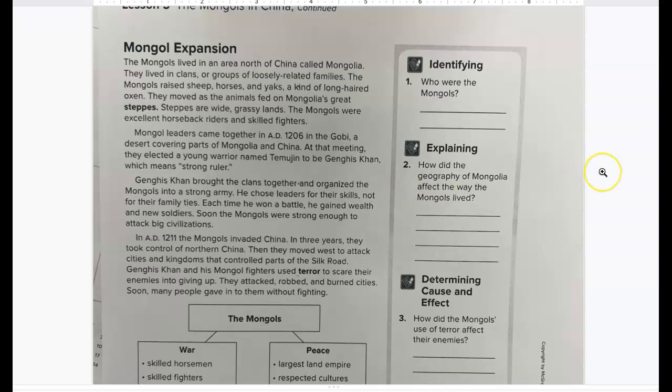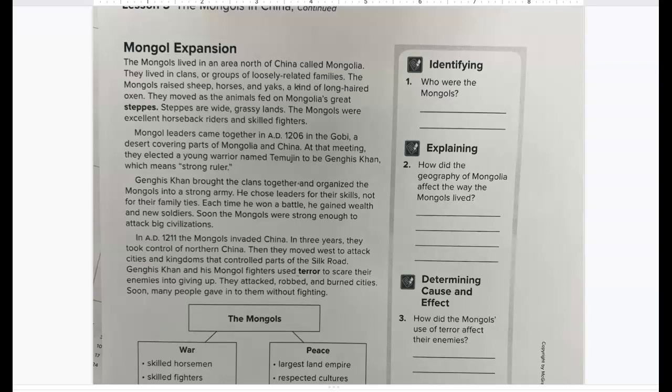Mongol expansion. The Mongols lived in an area north of China called Mongolia. They lived in clans or groups of loosely related families. The Mongols raised sheep, horses, and yaks, which are a kind of long-haired oxen. They moved as the animals fed on Mongolia's great steppes. Steppes are wide, grassy lands. The Mongols were excellent horseback riders and skilled fighters.